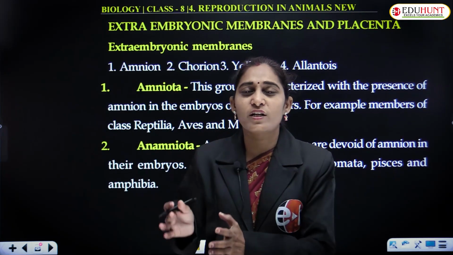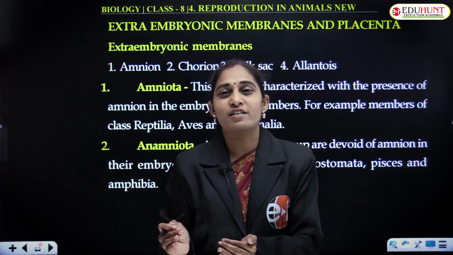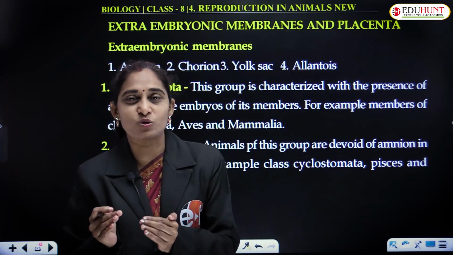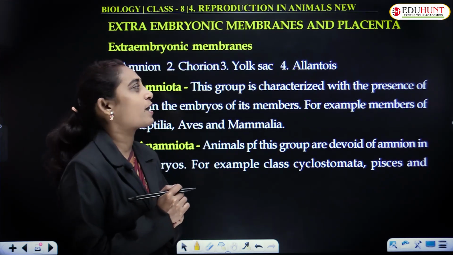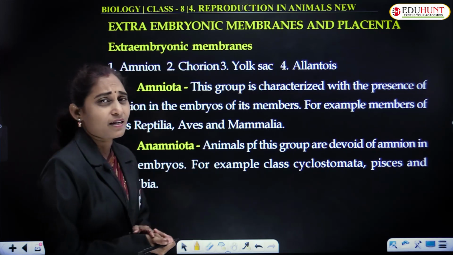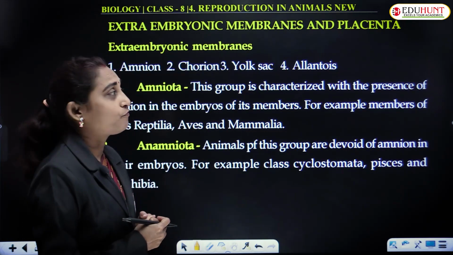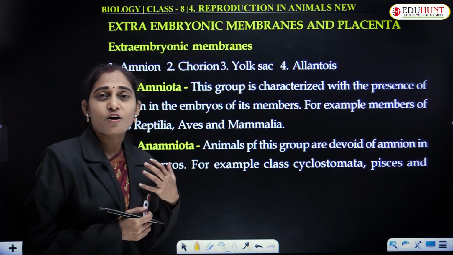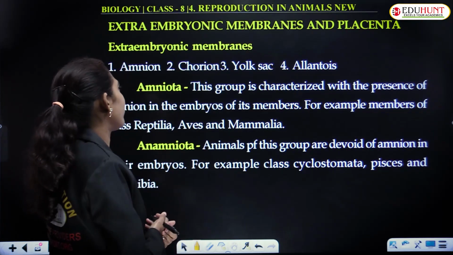The embryo in the uterus, the human embryo in the uterus, is known as the fetus. The developing embryo is known as the fetus, and the fetus is protected by 4 different layers of the uterus.